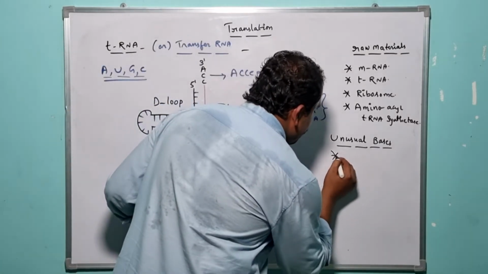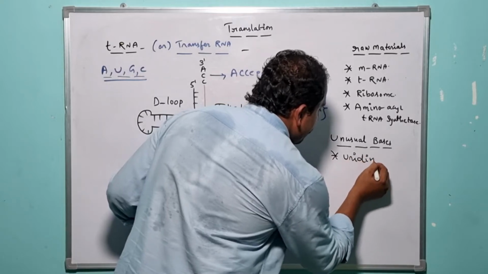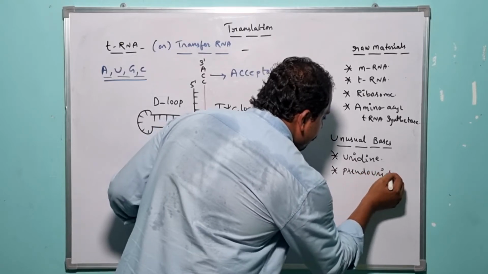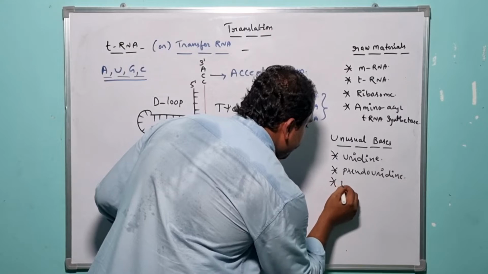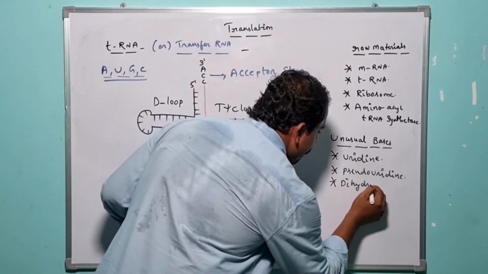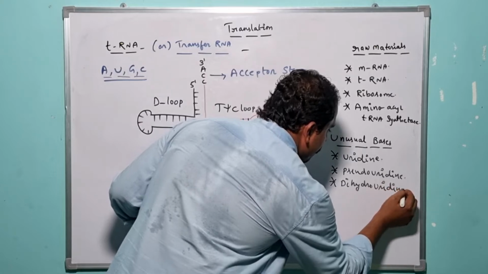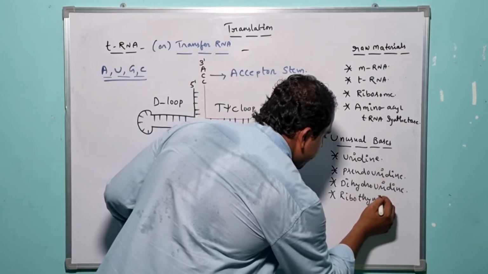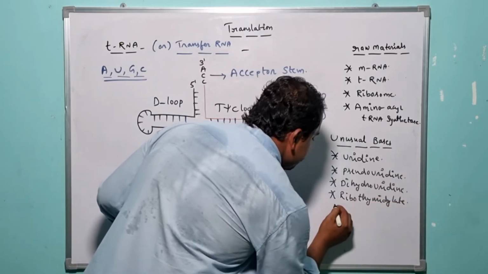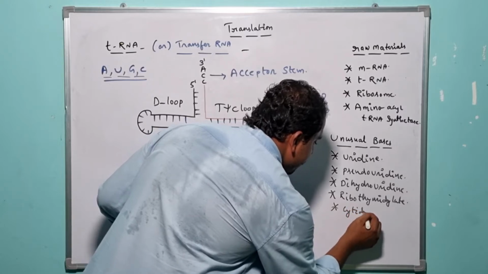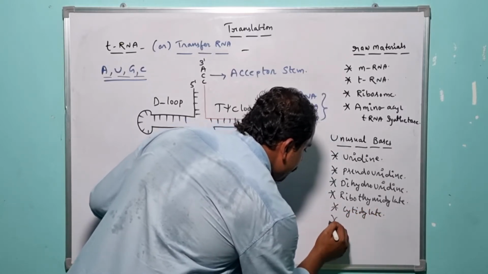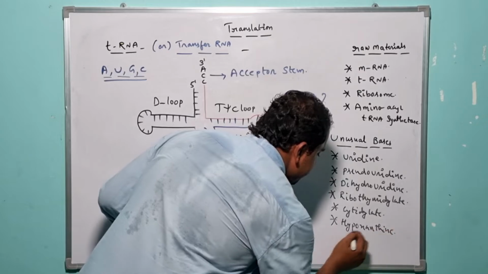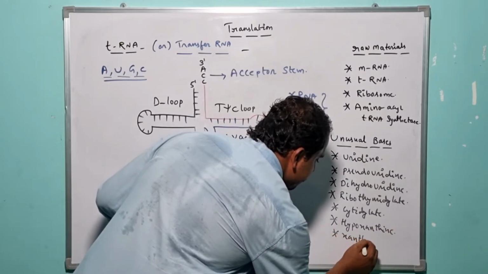What are those? Uridine, pseudouridine, dihydrouridine, ribothymidylate, cytidylate, hypoxanthine, and xanthine.